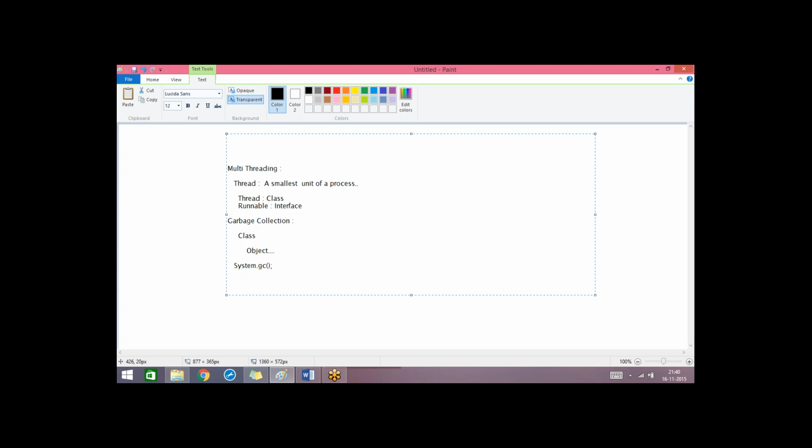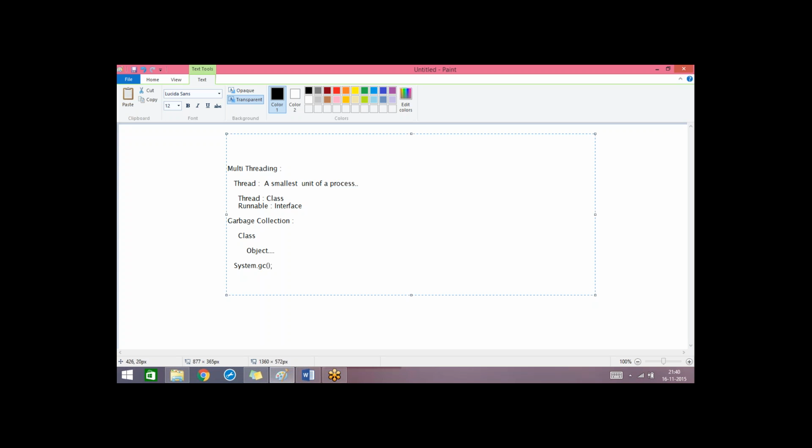Running the garbage collector means we will identify the objects which are in use currently, identify the unnecessary objects and which objects may be necessary in future, and destroy all of the unnecessary objects so that we can save some memory for the used objects. So garbage collection is also one of the important features provided by the Java API.